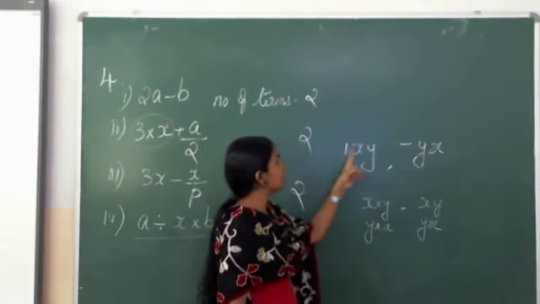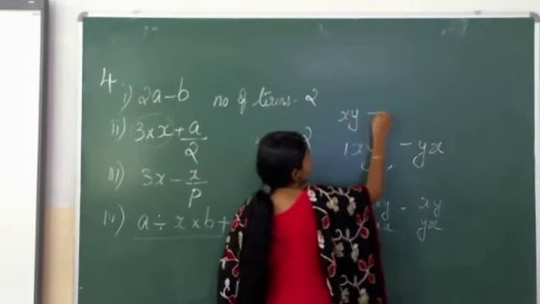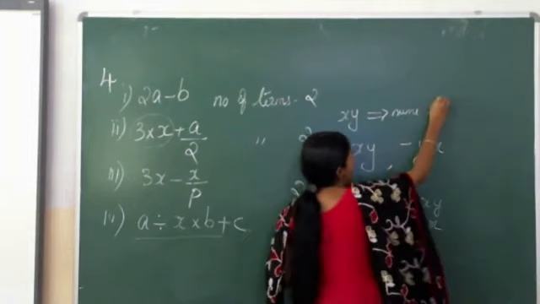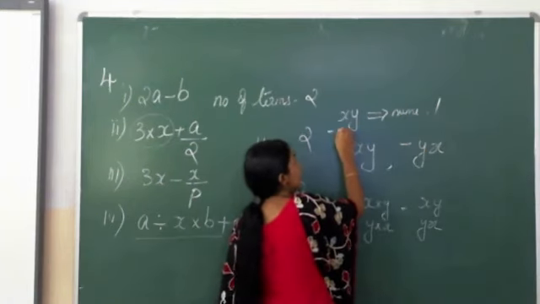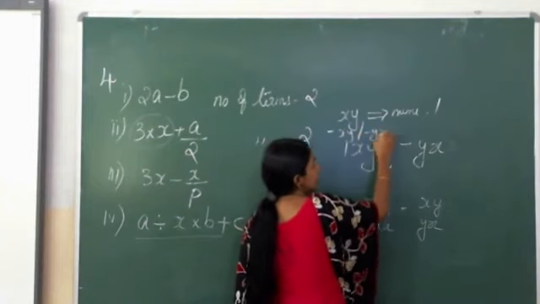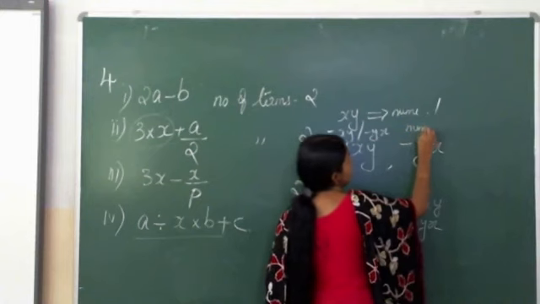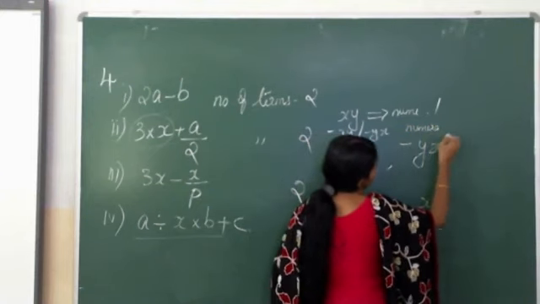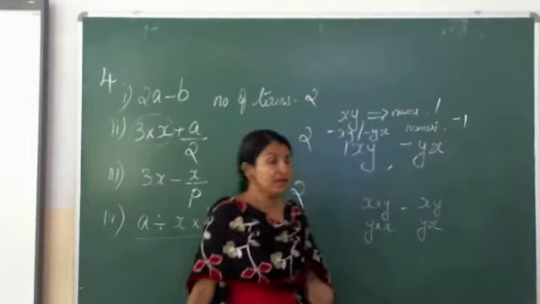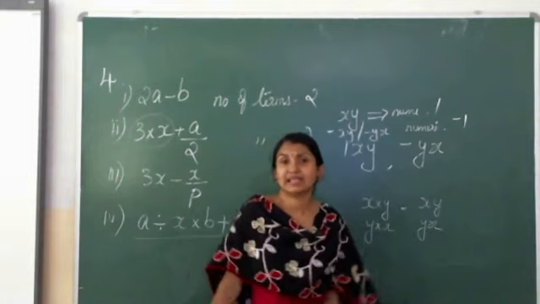So xy, its numerical coefficient is 1. Negative xy or negative yx, both are same. Their numerical coefficient is negative 1. The first one is 1. If a negative sign is there, it is negative 1.